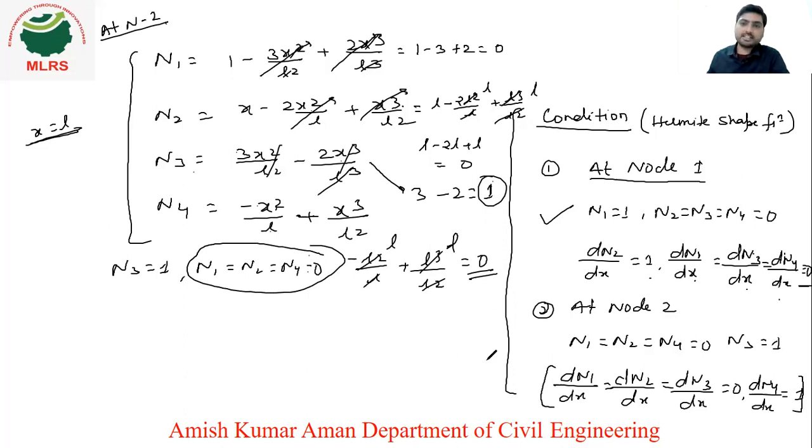So these conditions are followed by these shape functions of a two noded beam. What type of beam have I taken? Two noded, because I have taken only two nodes, right? So two noded beam elements. For two noded beam elements, whatever shape functions we are getting are also called Hermite shape functions, because they follow the conditions for Hermite shape functions, right? So this was the shape functions of beam elements. We have calculated these shape functions. We know the usage of shape functions. If you want to find the displacement, deflection at any point on the beam except the nodes, then obviously we will use these shape functions to find those deflections, right?